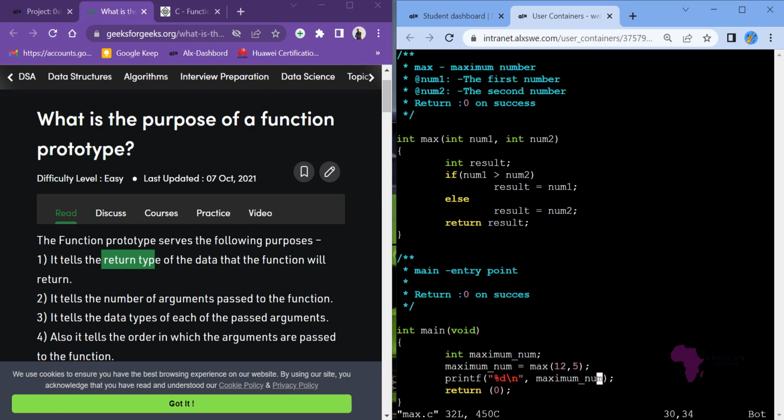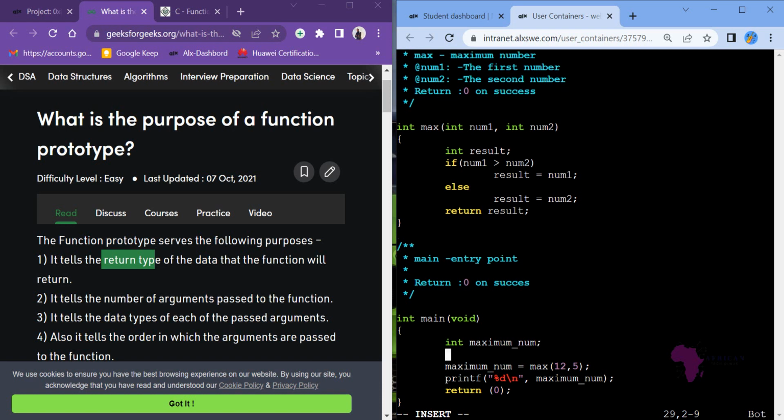Yes, I'm at this point. I click on I to go to insert mode. So here at the bottom, I want to declare first of all another variable here and say int num1.